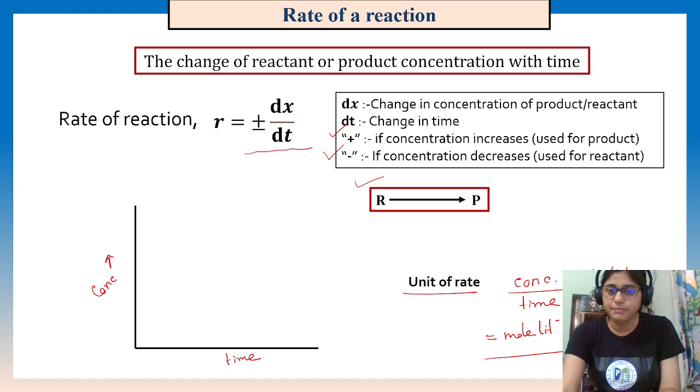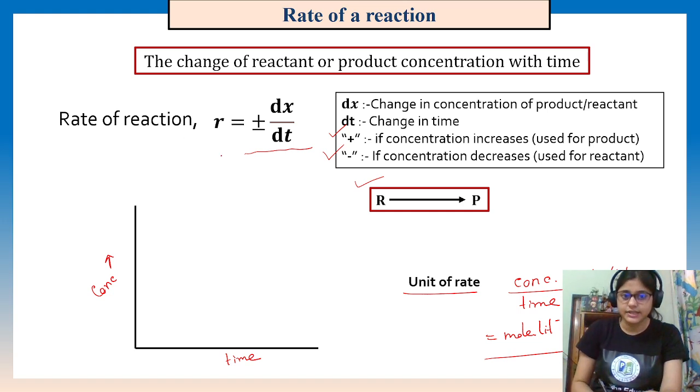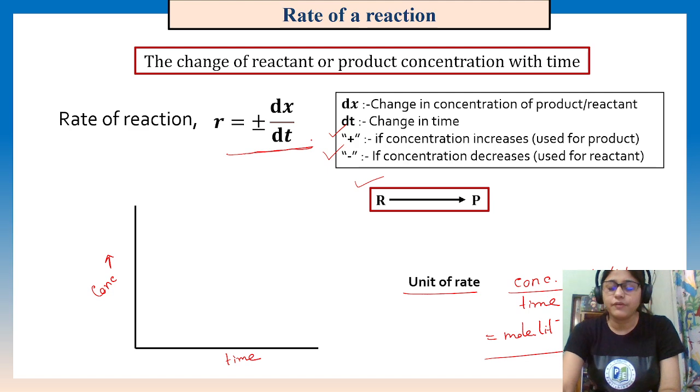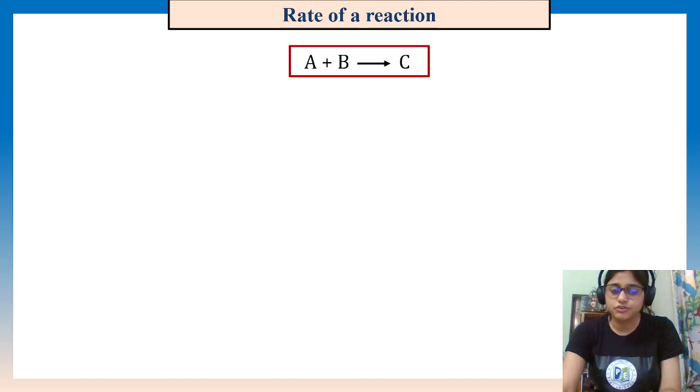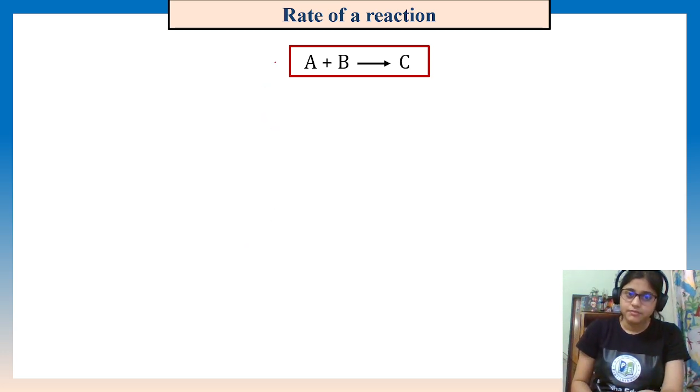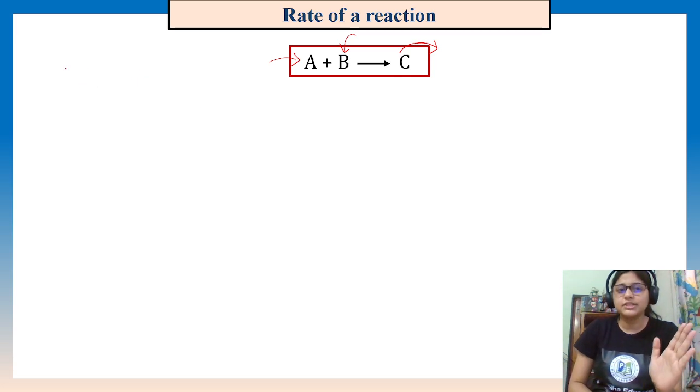This is for a simple purpose. Simply we have shown this is the rate. But if various kinds of reactants are given, what should the rate be? We can write the rate with respect to A. It will decrease, but the product will increase. So the rate of a reaction is particular for a reaction, right? It will not be that the rate for A is different and the rate for B is different. This is not like that. The rate of a reaction is particular.